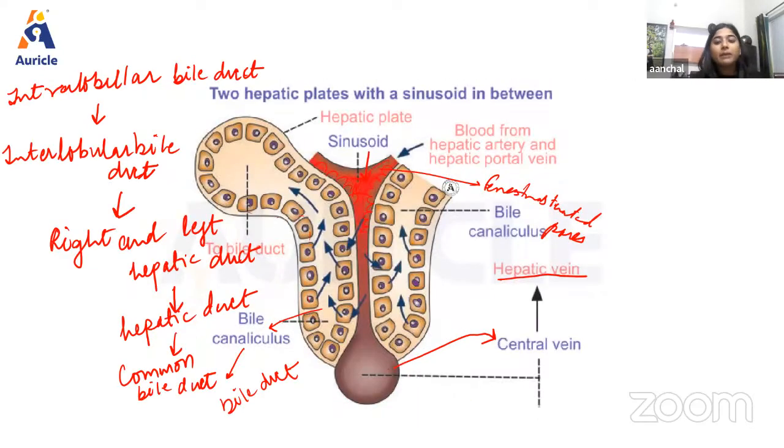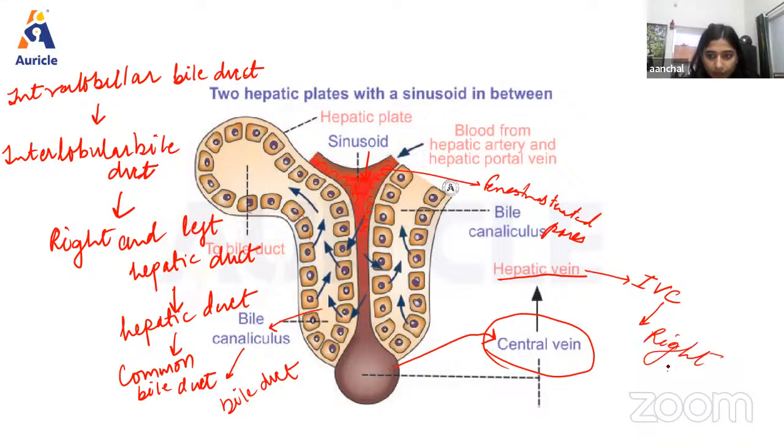Now talking about the hepatic vein. As we can see, the blood from the sinusoid will drain into central vein, and from central vein it will drain into the hepatic vein, okay? And from this hepatic vein, finally the blood will again go to inferior vena cava, and from inferior vena cava it will enter into right atrium, right?